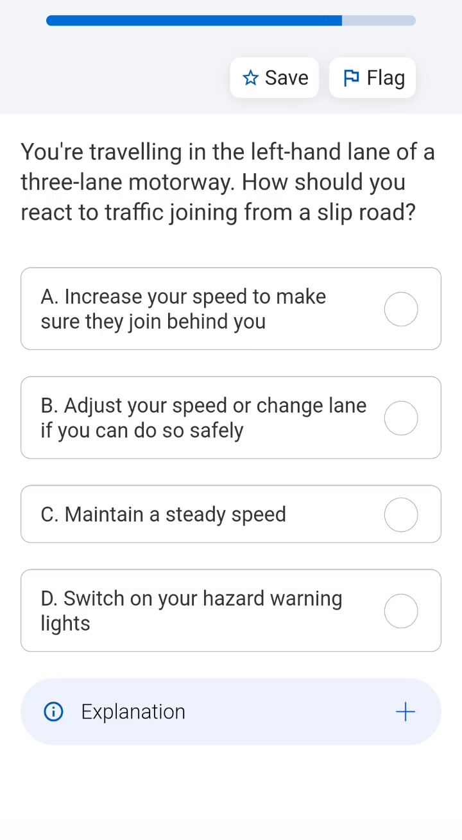You are traveling in the left lane of your three-lane motorway. How should you react to traffic joining from the slip road? The slip road is the acceleration lane where green studs are present. On that motorway, when the slip road and acceleration lane are there, traffic may come and go, joining or exiting the traffic. So you have to speedily adjust your speed from that lane to the main motorway lane so that you can adjust yourself with the speedy traffic safely. Okay.